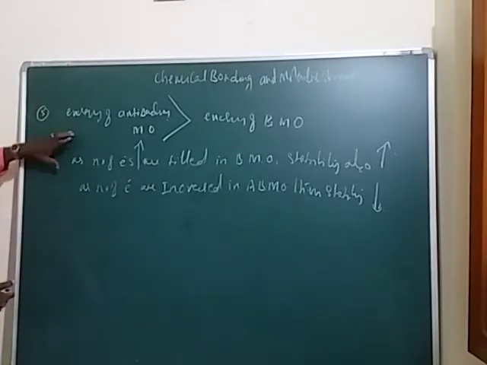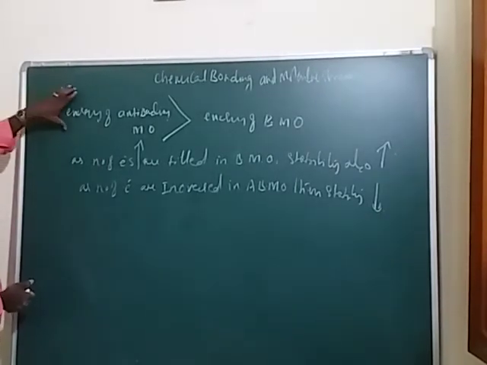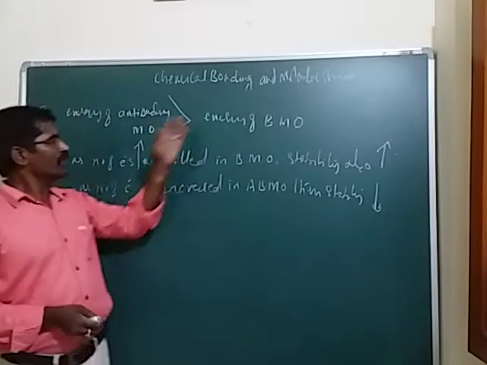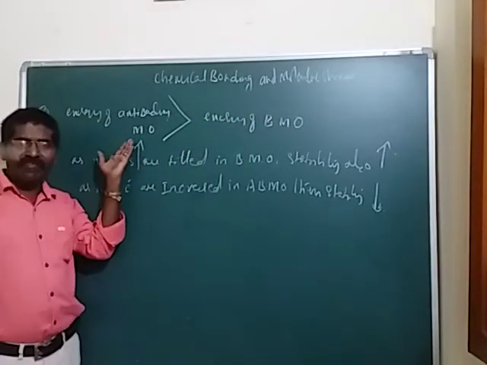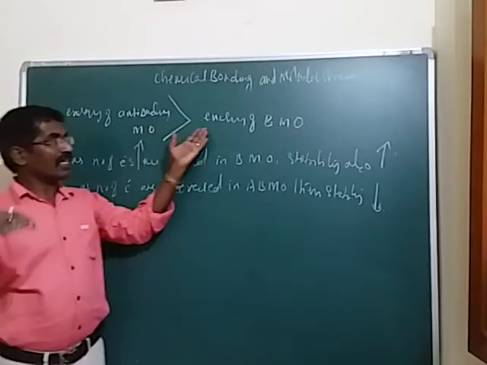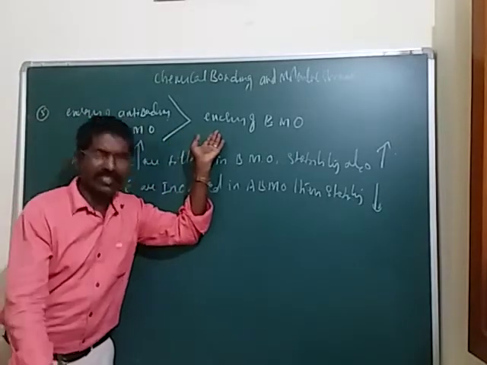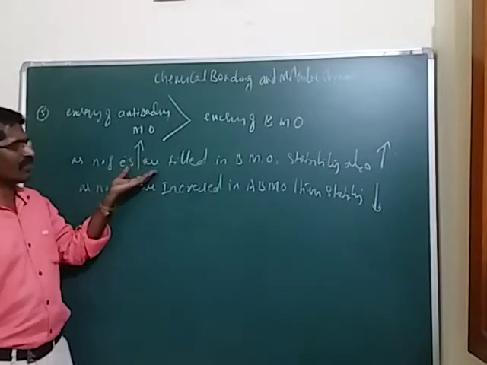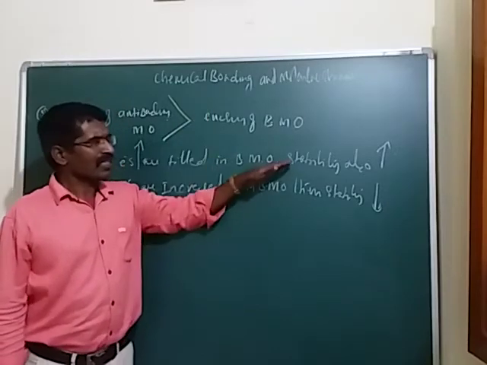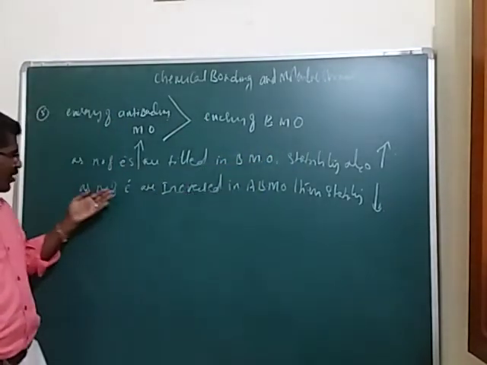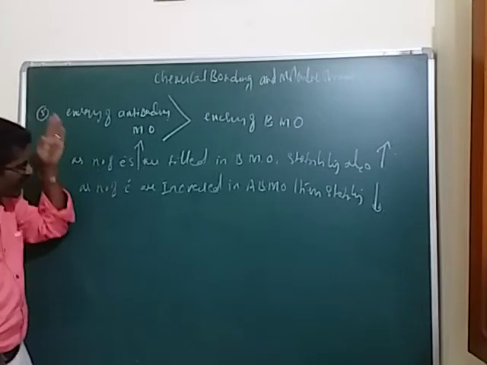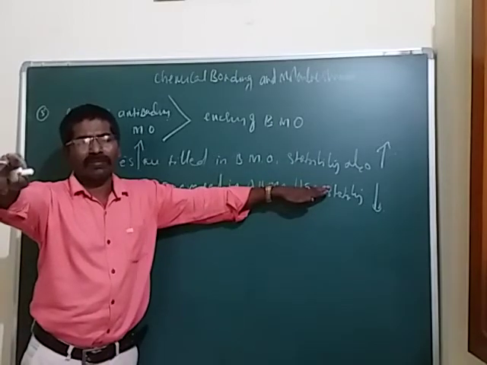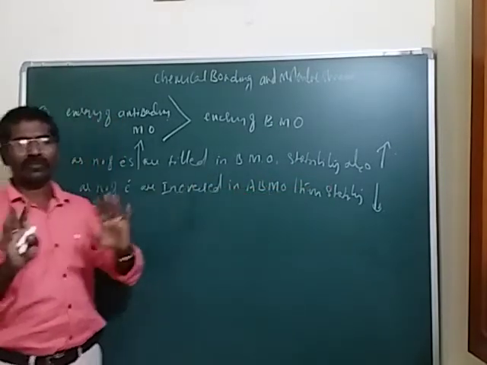This is the energy of anti-bonding molecular orbitals, and this is the energy of bonding molecular orbitals. Anti-bonding molecular orbitals have the greater energy, and bonding molecular orbitals have the lower energy. As the number of electrons increases in the bonding molecular orbital, the stability increases. As the number of electrons increases in the anti-bonding molecular orbitals, the stability decreases, okay students. So this is the phenomenon.